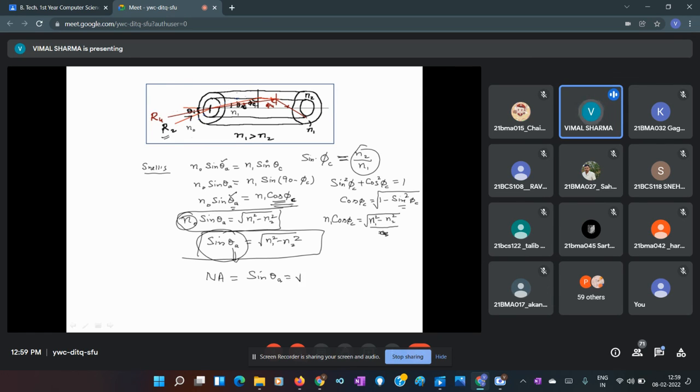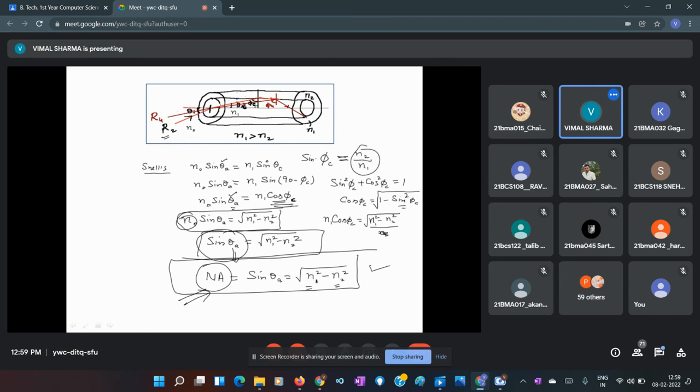So from this we can conclude that the light gathering ability of the optical fiber is independent of the dimensions of the optical fiber. You can see in this formula, no dimensions are involved. It is only a combination of the refractive indices n1 and n2 of core and cladding, the square root of n1 square minus n2 square. So the light gathering ability is defined in terms of acceptance angle. The sine of the angle of acceptance is numerical aperture, which equals the square root of n1 square minus n2 square. The more this NA, the more the light gathering ability of the optical fiber.